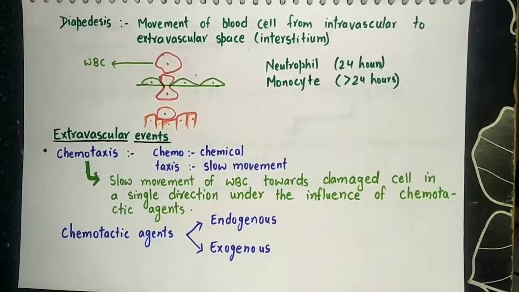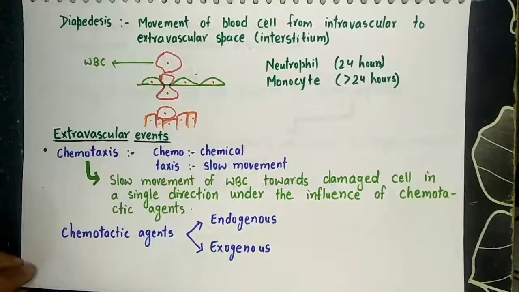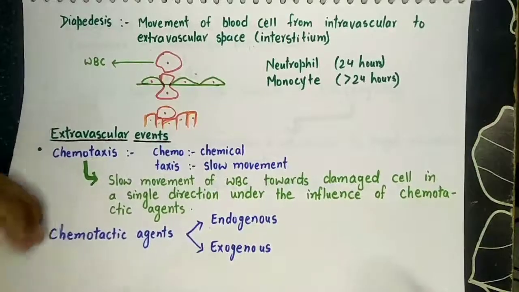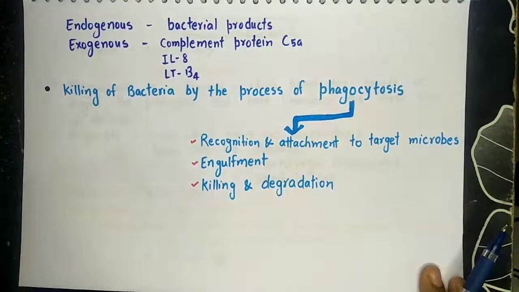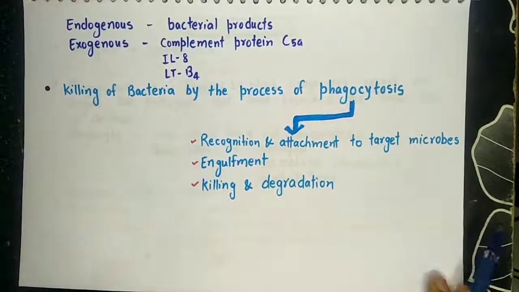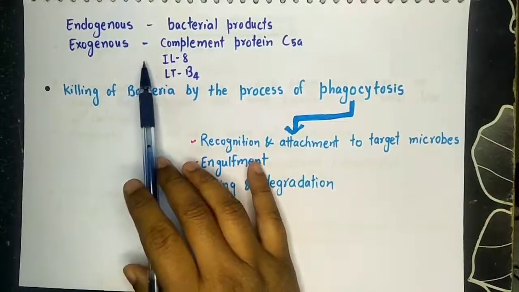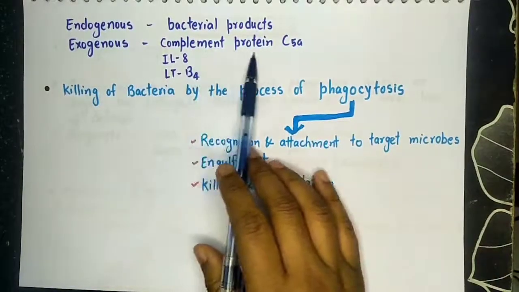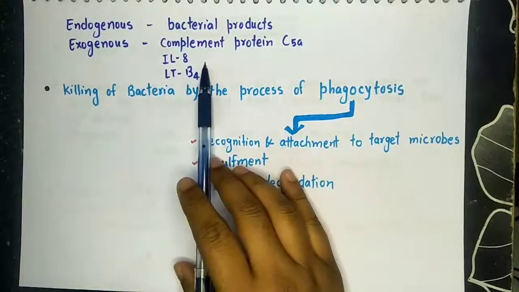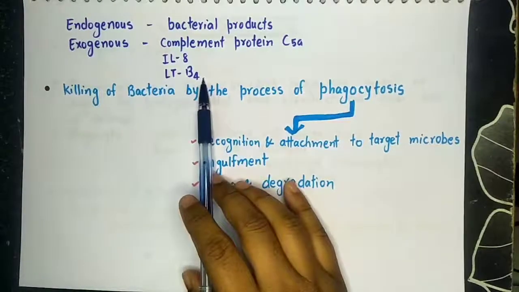And what are the chemotactic agents? Chemotactic agents can be endogenous or exogenous. Endogenous chemotactic agents include bacterial products, and exogenous chemotactic agents include complement protein C5a, interleukin 8, and leukotriene B4.